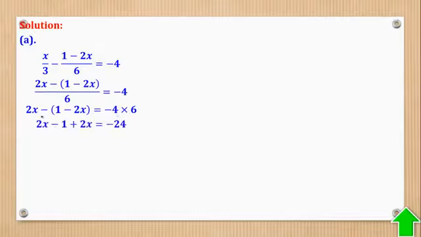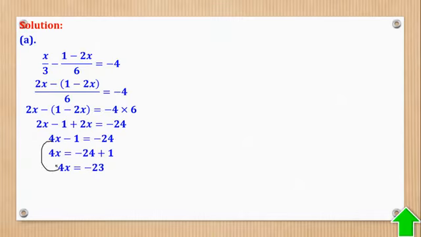Then from there, we can now open this bracket to give you minus 1 and plus 2x. And this gives you minus 24. Then this with this gives you 4x minus 1 equal to negative 24. Take this one this side to give you this. So it is okay to move from this step to this step. Then from here, you know that this is the product, so to go this side becomes a division. And it's okay to leave your answer in an improper form.